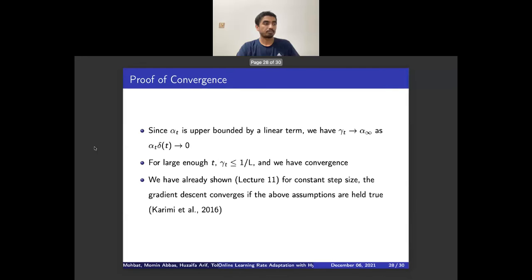This upper bound is a linear bound in time, since we know that a linear term times delta t approaches 0 when time goes to infinity. Therefore, the modified adaptive learning rate, gamma of t, approaches alpha infinity as t approaches infinity. Therefore, for large enough t, we have gamma of t upper bounded by 1 over L. Hence, if we choose alpha infinity to be upper bounded by 1 over L, for this constant step size and the assumptions on f held above as true, we have already shown convergence of gradient descent. You can refer to lecture notes for detail on this particular claim.